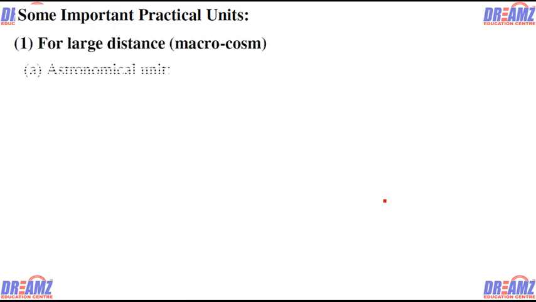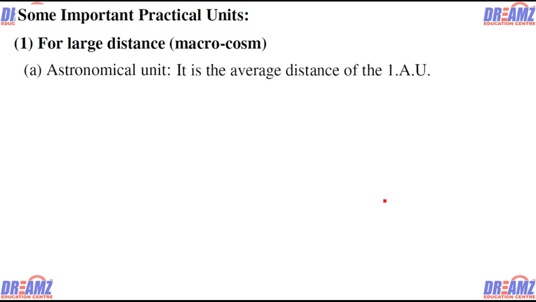For the large distance, the unit is the astronomical unit, the average distance of 1 AU. AU means astronomical unit, and 1 AU is approximately 1.5 into 10 to the power 11 meter, exactly 1.496 into 10 to the power 11 meter. Next is the light year.